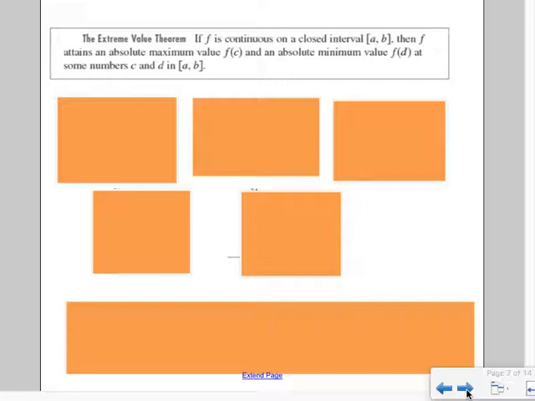So I would abbreviate it EVT. Now this only works if we have a continuous function. So remember, if we could draw it without lifting our pencil, if you could trace it, you could cut a piece of string out and lay it on it, and you never had to cut the string. And it starts at one place and stops at another place.